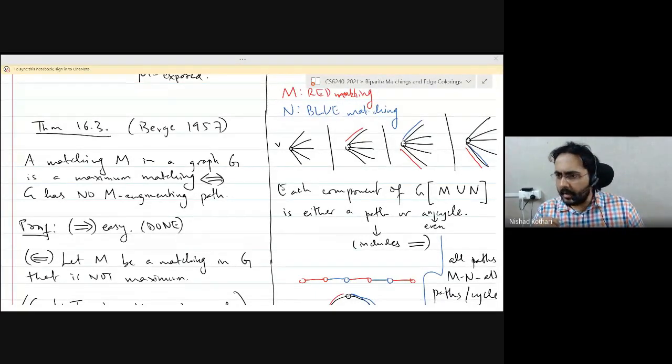My printer has a mind of its own. It's doing something on its own. I don't know if you can hear it.